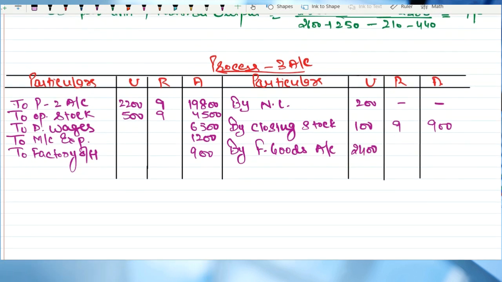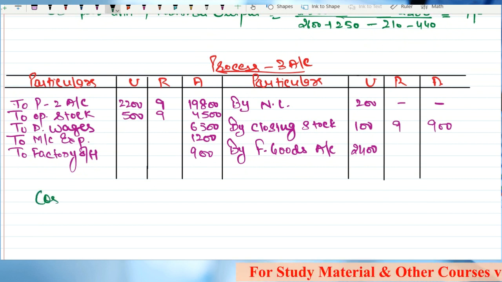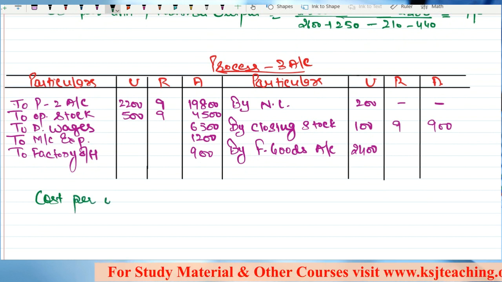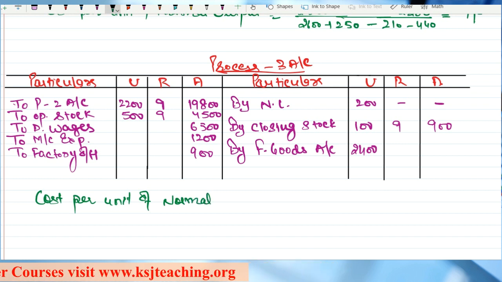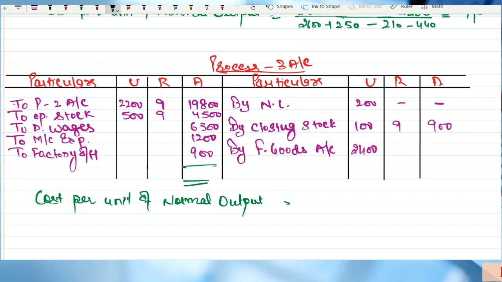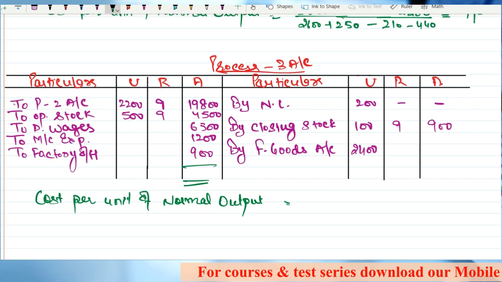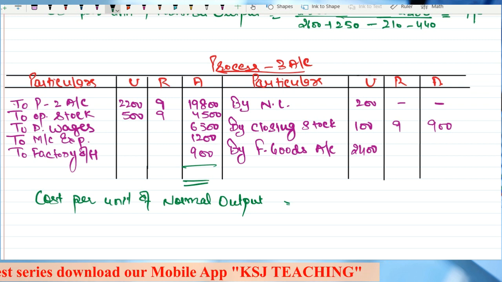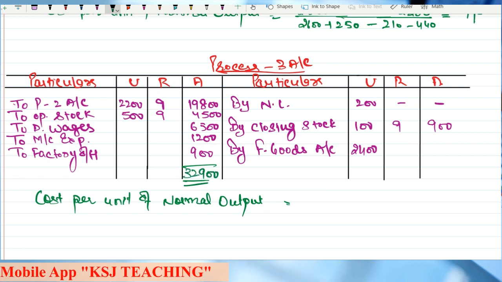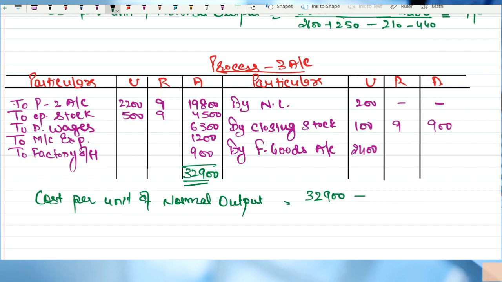For that, you will now calculate the cost per unit of normal output. That will include my total cost here, so you will have to sum it. My total cost here is 32,900, minus any scrap value from the normal loss?